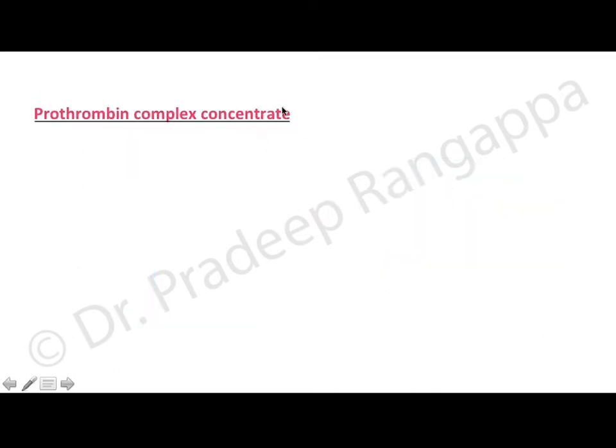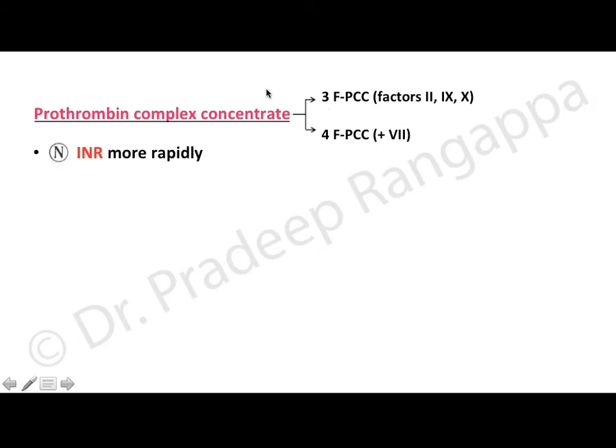Let me talk a bit about prothrombin complex concentrate. There are two types. One is the 3-factor prothrombin complex concentrate, which is currently available in India, which has factors 2, 9 and 10. Then there is the 4-factor prothrombin complex concentrate, which in addition to these factors has factor 7. I believe this is not available in India. Prothrombin complex concentrate is known to normalize INR more rapidly than vitamin K.